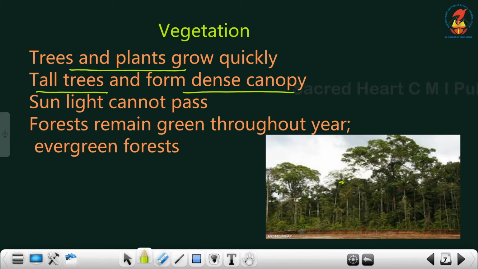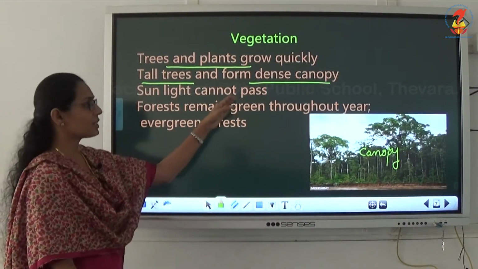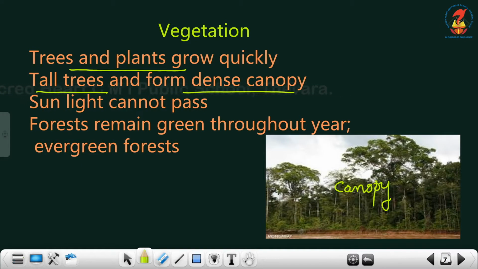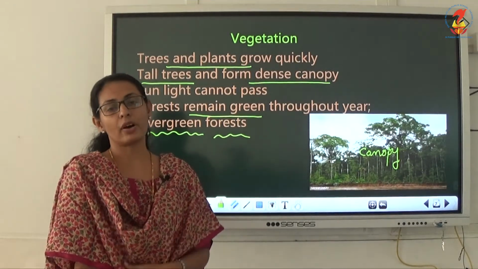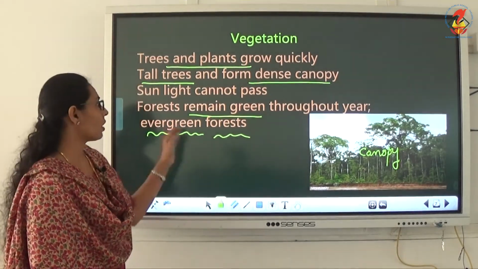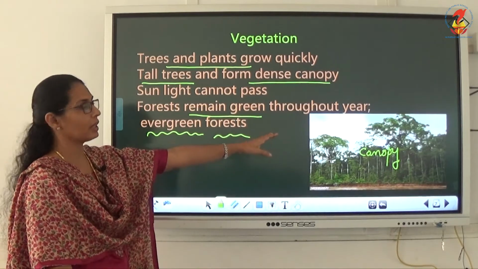Canopy meaning this is the dense canopy. Sunlight cannot pass through it. The forest remains green throughout the year, so it is known as the evergreen forest. The equatorial forests are always known as evergreen forests because they remain green throughout the year.